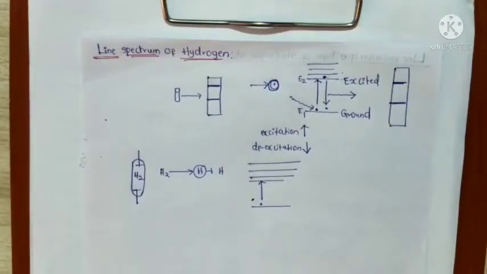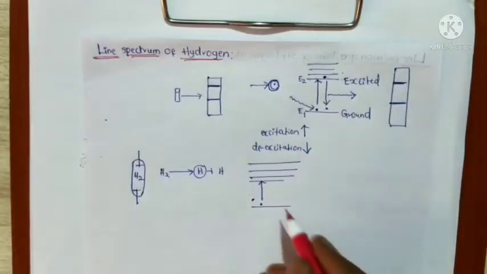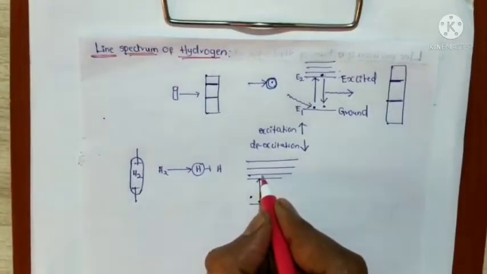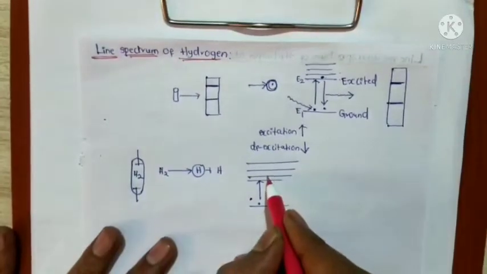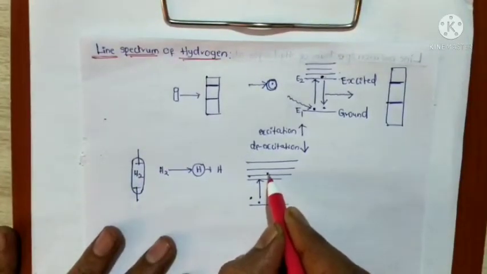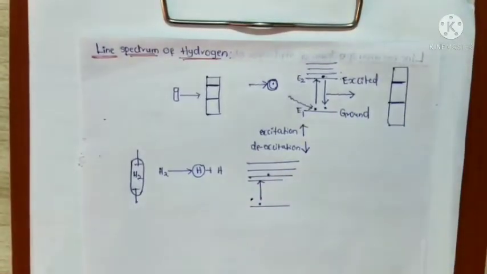Depending upon the capacity, different hydrogen atoms absorb different energies and undergo different energy levels. And we know that in the excited state, electrons are very unstable. So that's why the excited electrons come to the different ground state energy levels.